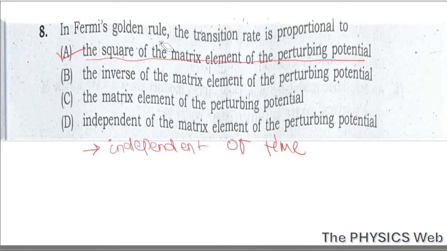Its mathematical expression is given by lambda_if equals 2 pi by h cut, mod of M_if square times rho, where M_if represents the matrix element of the interaction, and rho is the density of states.